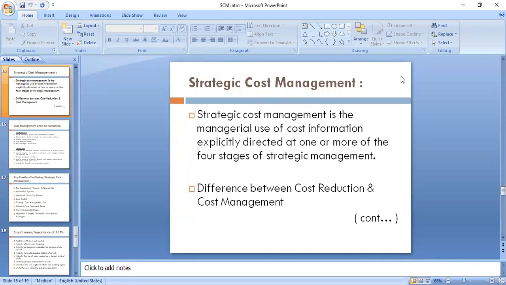Yes, sir. Cost reduction means to save cost, means unnecessary expenses you can save. Okay. Means the product remains the same, but unnecessary expenses you can identify and you can save those expenses.